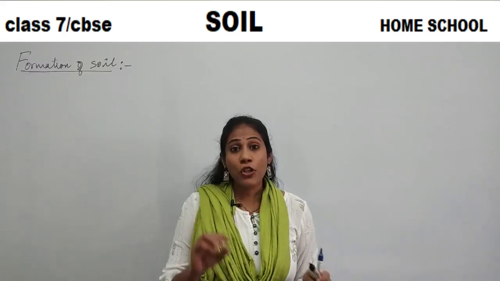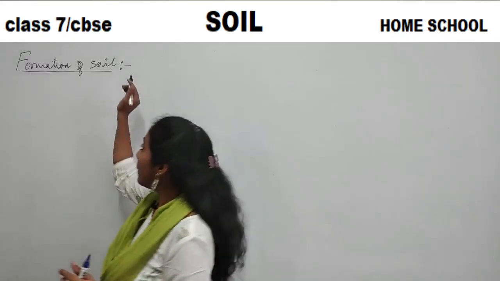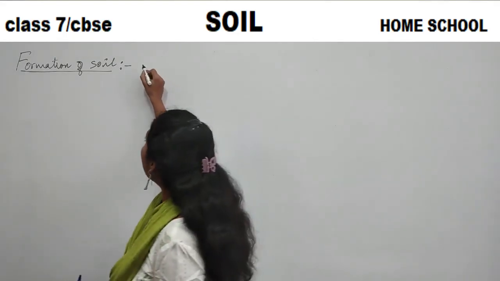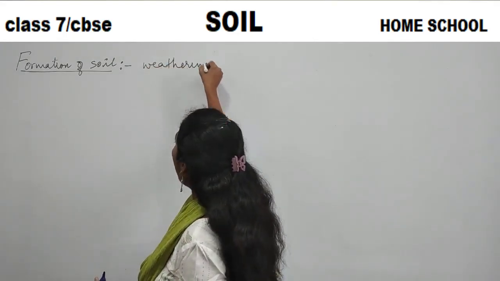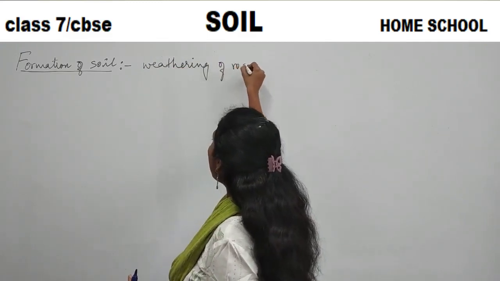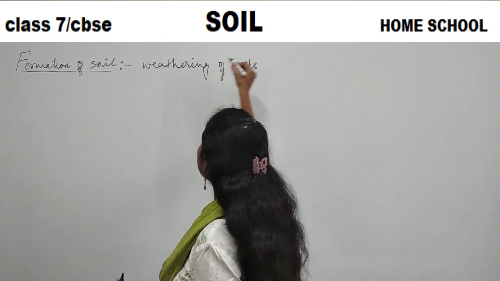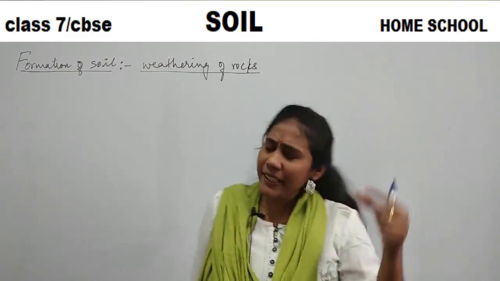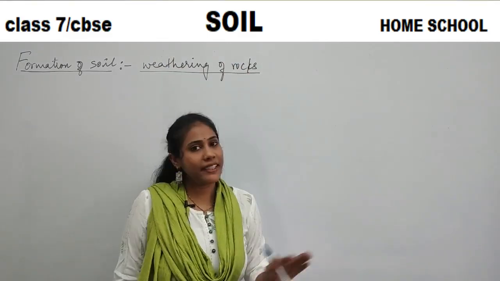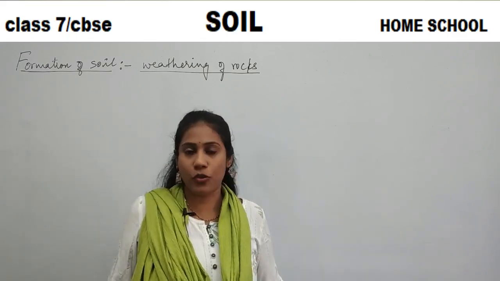See guys, soil is formed by a process called weathering of rocks. Now it's very important to understand what we mean by weathering of rocks. Any kind of soil is formed by weathering of rocks only.